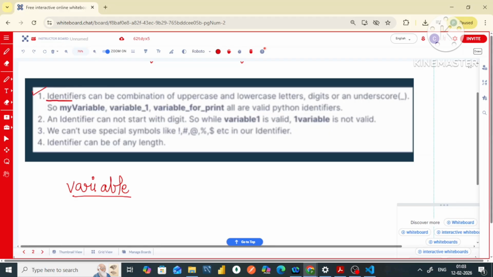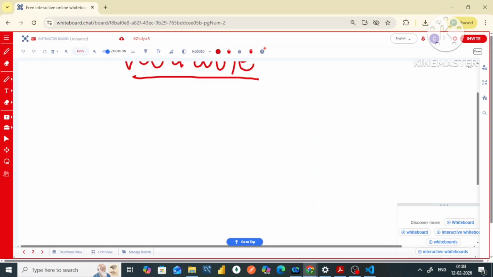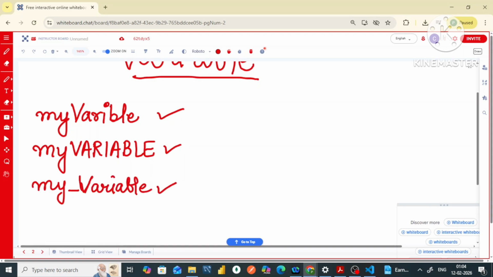The first rule is that identifiers can be a combination of uppercase and lowercase letters, digits, or an underscore. Let me tell you about the examples. An example of an identifier could be MY in uppercase letters. This is a right identifier. Or it could be something like myvariable. This is also a right identifier. Or you can write it as my underscore variable. This is also a right example.